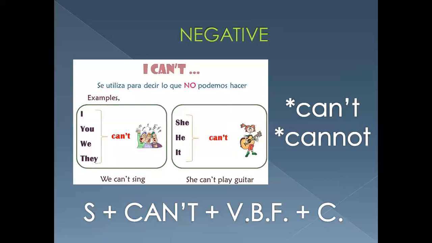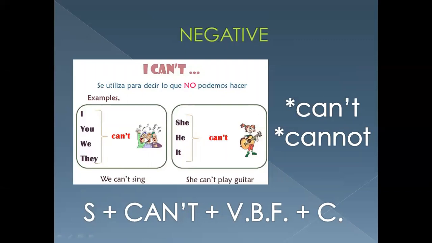And then we have the negative. In the negative, we have two forms. You can say in the contraction can't, I can't go to the party. Yo no puedo ir a la fiesta. Or you can say in its complete form, cannot. And this word goes together. Estas dos palabras van unidas. No es que haya un error. Si lo van a notar en su forma completa, tiene que ser cannot. Okay? And we have a couple of examples. I can't swim. I can't sing. Yo no puedo cantar.